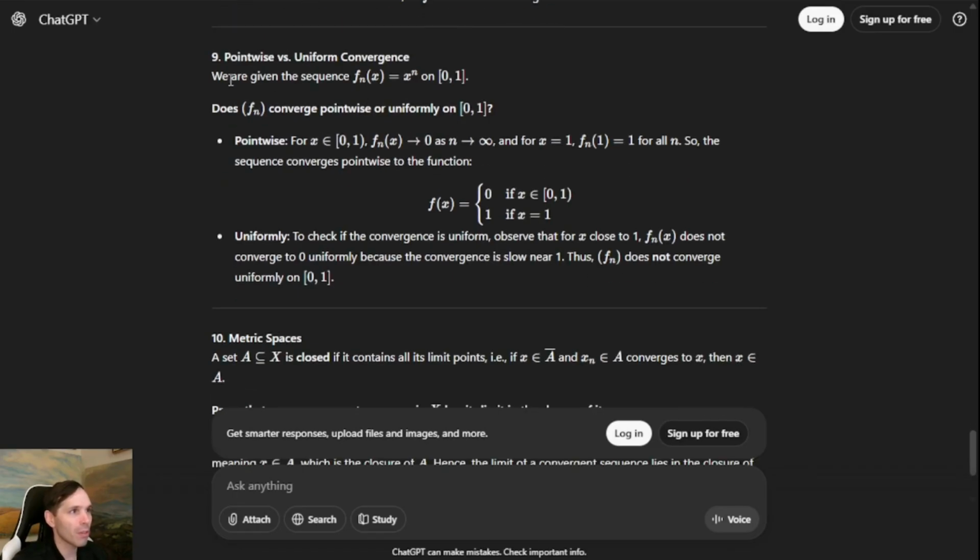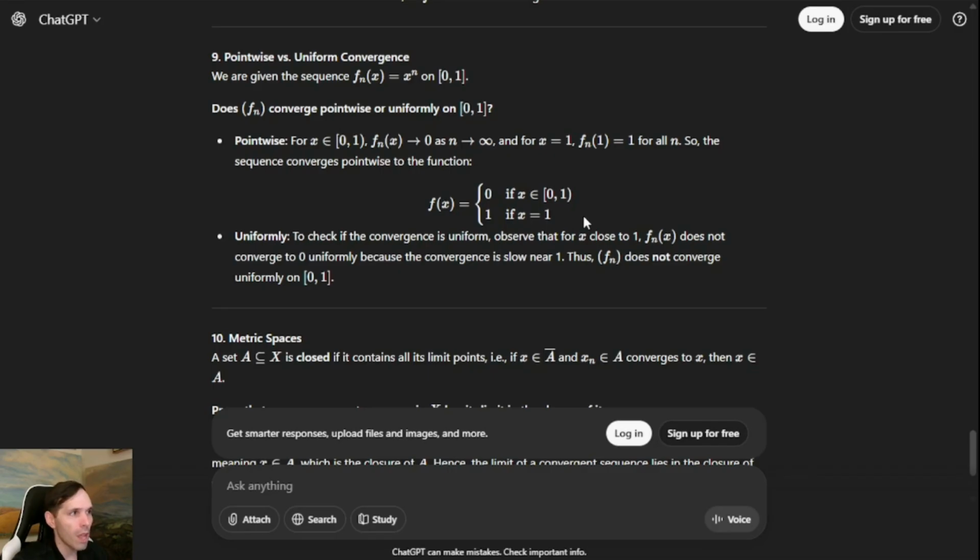Pointwise versus uniform convergence. We are given the sequence fn of x equals x to the n on the closed interval 0 to 1. Does fn converge pointwise or uniformly on 0, 1? Well, pointwise it does, but uniformly it does not. So let's see what ChatGPT says. Pointwise, for x in 0, 1, half open, fn of x goes to 0 as n goes to infinity, and for x equals 1, fn of 1 equals 1 for all n. So the sequence converges pointwise to the function here.